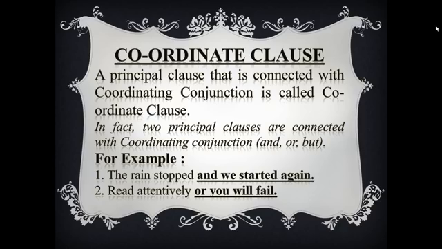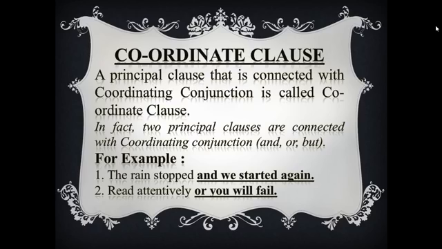And you know what a coordinating conjunction is? And, or, but. These are coordinating conjunctions. In the previous slide, we told what a subordinating conjunction is: who, that, when, where. These are subordinating conjunctions, and subordinating conjunctions are used in subordinate clauses, and coordinating conjunctions are used in coordinate clauses.